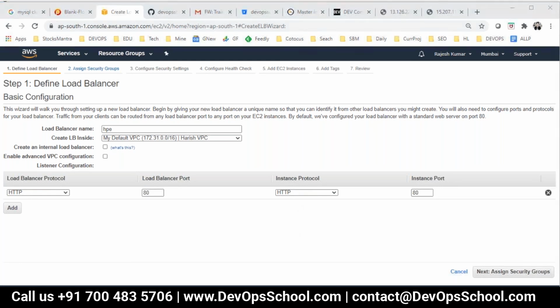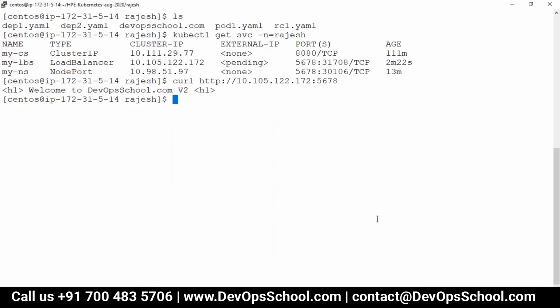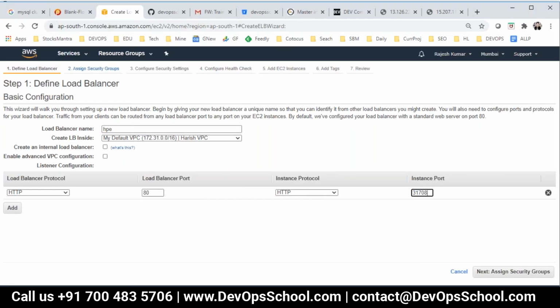What is an instance port? Any idea? Can you help me here? What is the instance port? Should I put 80 or something else? Instance port. You can use 30106 also, but because I created the load balancer here, you can use 31708 also. Both will work. Okay, so which is the load balancer port? So 31708, and here that.